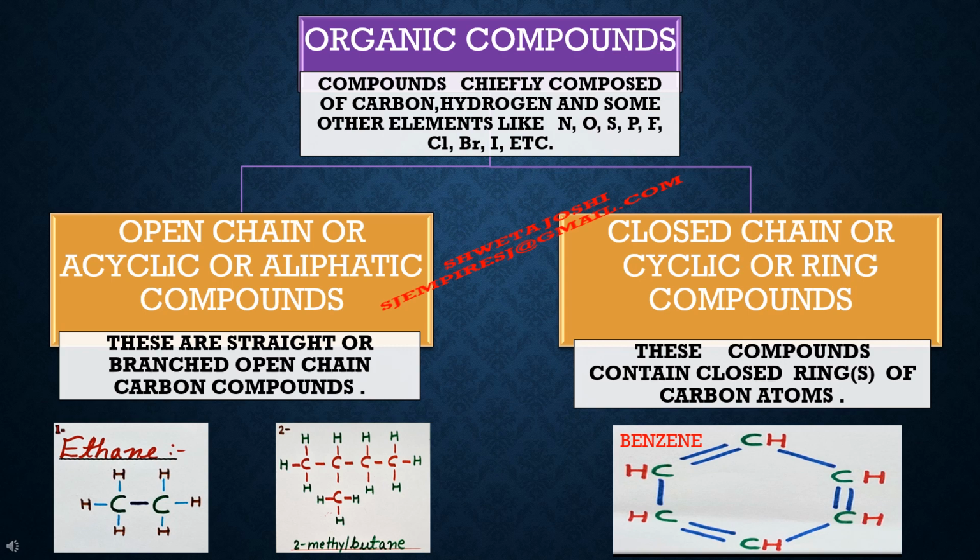Now, open chain or acyclic compounds are the straight or branched open chain carbon compounds. Closed chain or cyclic compounds are the compounds which contain closed ring or rings of carbon atoms.